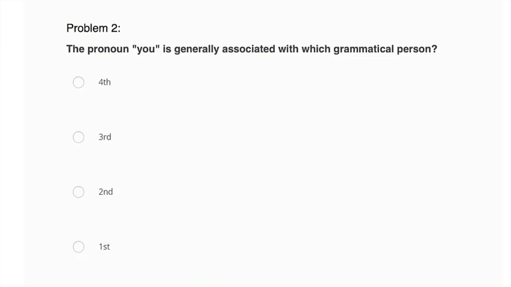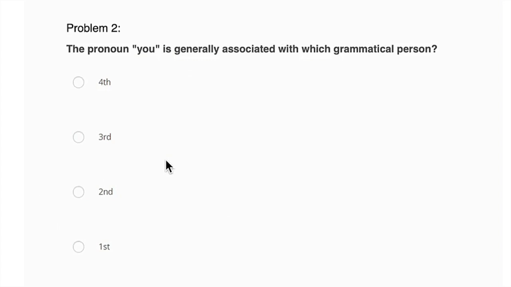So for problem 2, it says the pronoun you is generally associated with which grammatical person? When we talk about grammatical person, that sort of means the voice. If you think of narration, right? The first person voice is I, second person voice is you, third person voice is he, she, it. So the pronoun you is associated with the second person, but I'll give you an example.